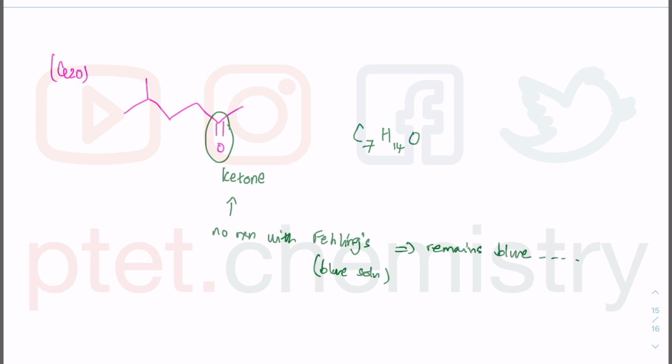You do not get a brick red precipitate, but what do you see? You see the Fehling's solution has no change, meaning it remains blue. So therefore, you are looking at option A. They don't say about it remaining blue, but it does you no harm to know the color of this is blue. And if aldehyde is present, then you will get a brick red precipitate of copper 1 oxide, which is Cu2O.